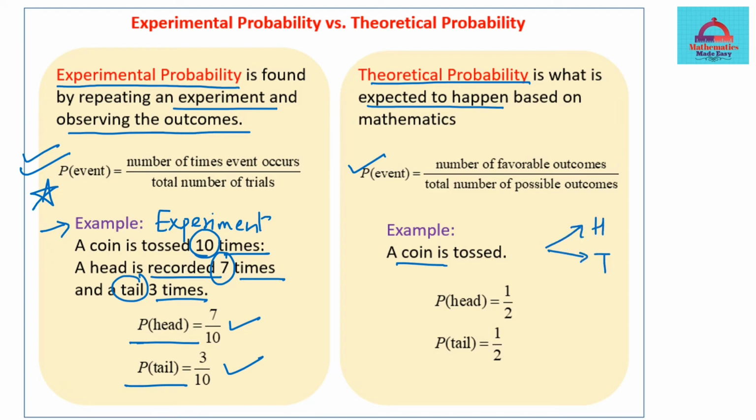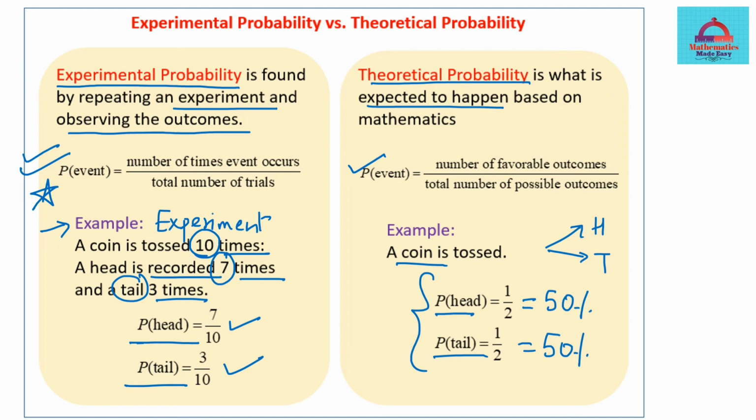In an ideal situation, whether the coin lands on head or on tail is quite equal. They are equally likely events. In theory, when we are talking about theoretical probability, the probability of getting a head and the probability of getting a tail are equal, which is 1 by 2 or 50%. Because they are equally likely events, this is the basic difference.